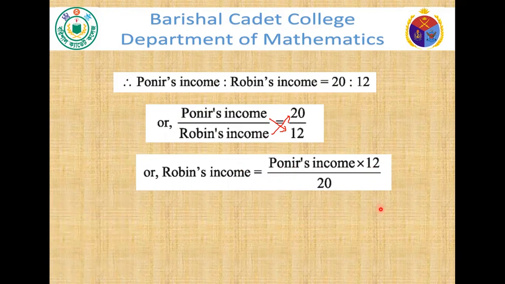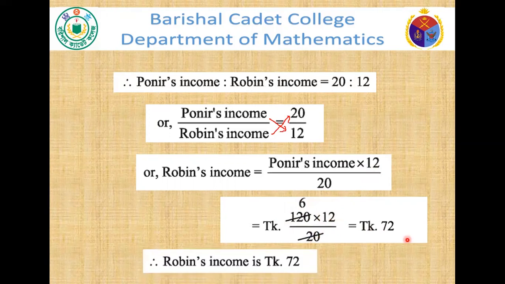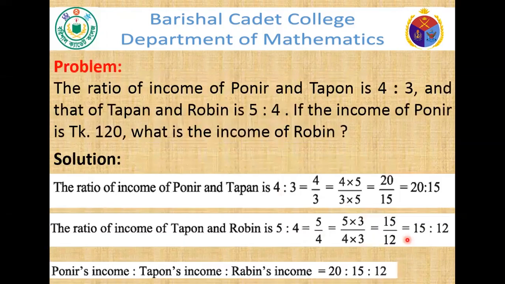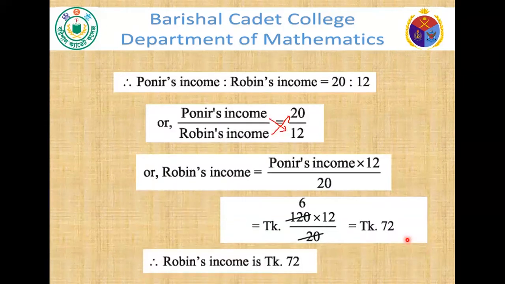Then we have given that Ponir's income is 120. Putting that 120, then calculating, we get this portion, and then multiplying 6 and 12, we get 72. So Robin's income is Taka 72. So we want to see the question again. What is the income of Robin? So we can say that the income of Robin is Taka 72.